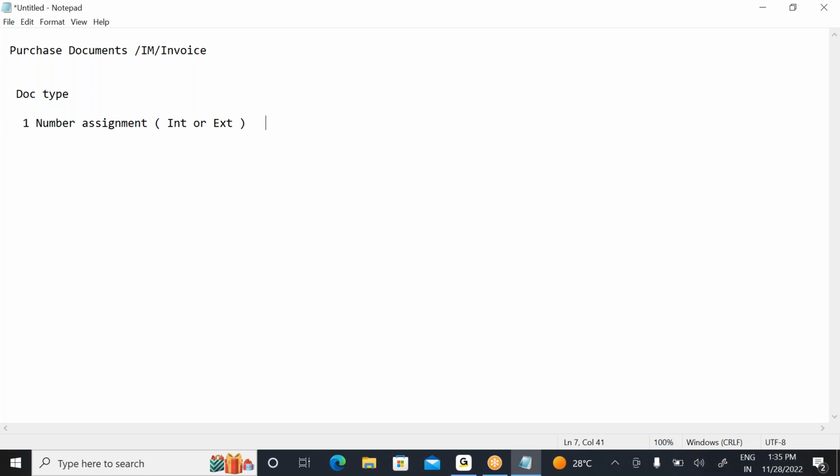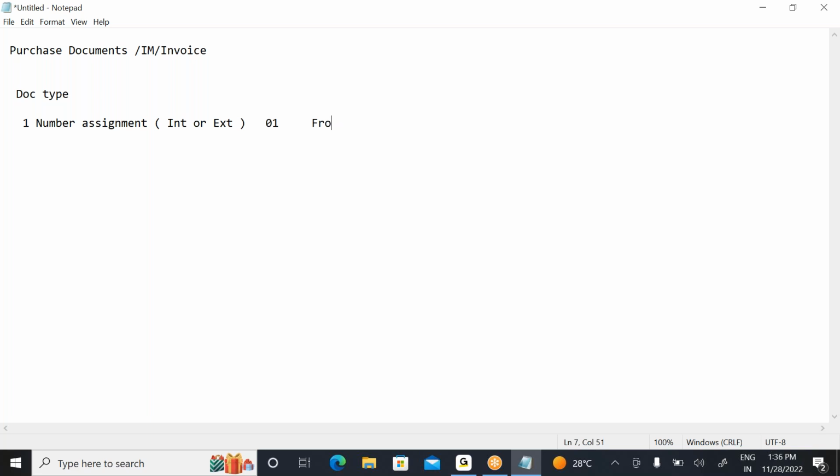Whenever you go for the initial phase of the project, you need to discuss with the client. The client will give you a requirement like, whenever my user is creating some purchase order, my number should start with this number and end with this number. So we'll assign one number range object, and against this number range object we'll give from and to number ranges.